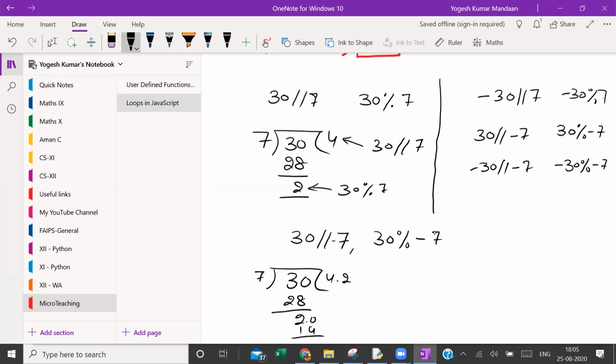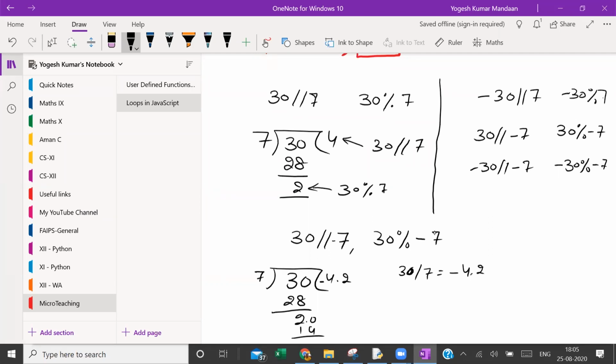Till one decimal point it is sufficient. The quotient is always negative. Whenever the divisor and dividend have opposite signs, the quotient is always negative. So the answer of 30 divided by 7 is minus 4.2.